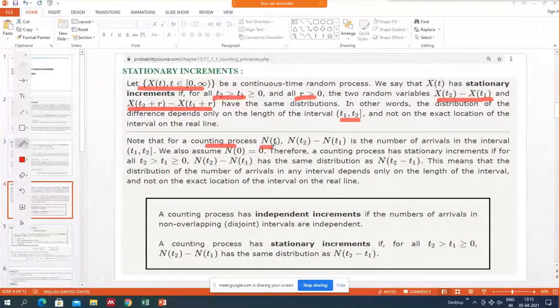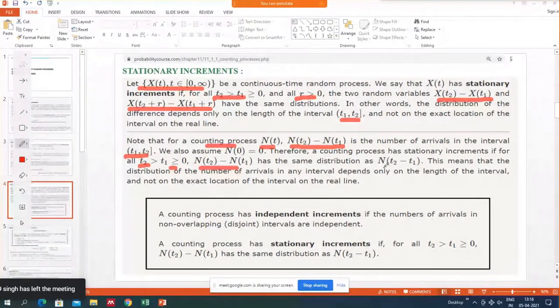We know that N(t) represents the number of customers coming from time 0 to time t, and N(t2) minus N(t1) represents the number of customers arriving in the interval t2 minus t1, or you say t1 to t2. So the counting process has stationary increments if, for all you take like this,